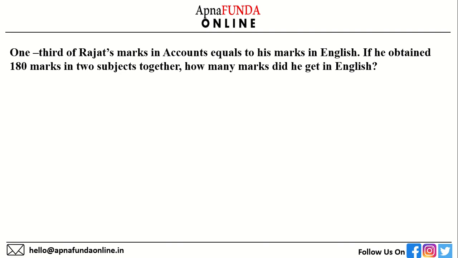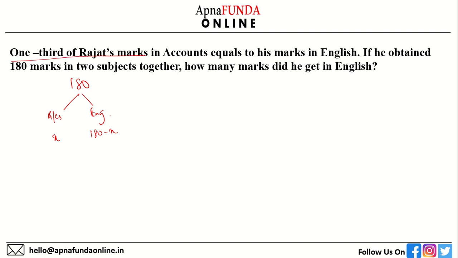Next question. One third of Rajat's marks in accounts equals his marks in English. If he obtained 180 marks in two subjects together, how many marks did he get in English? So his total marks is 180. There is accounts and there is English. If in accounts he got X, in English he got 180 minus X. I hope you're clear and you're able to follow.